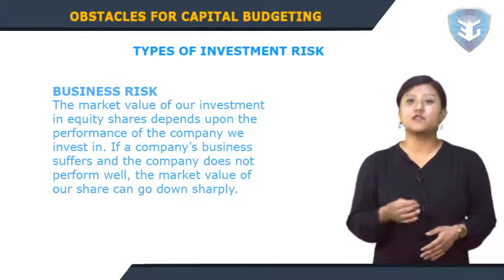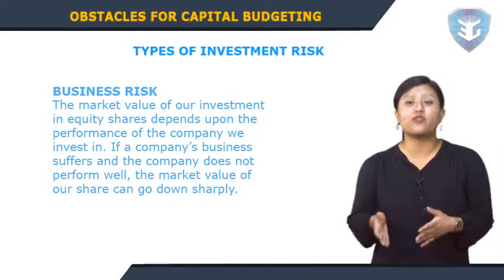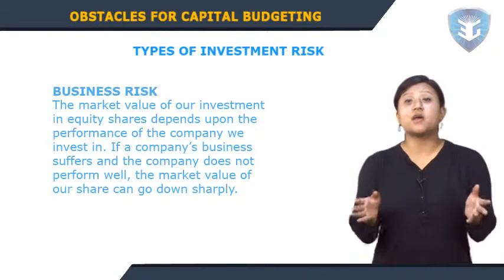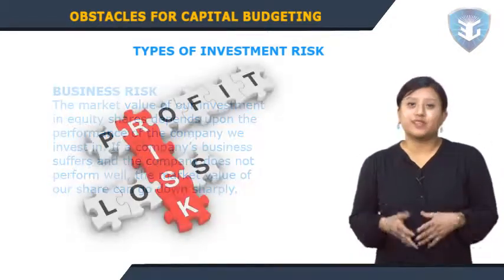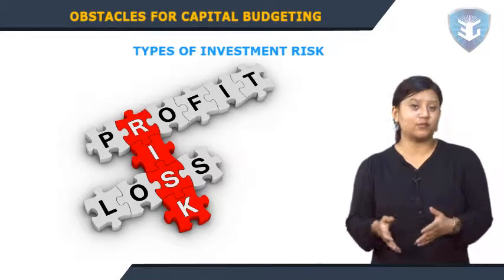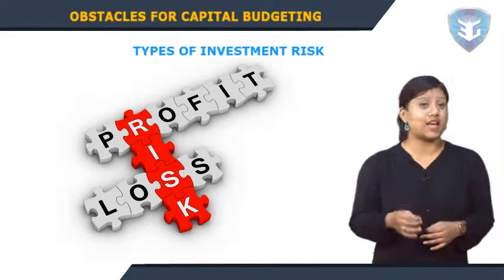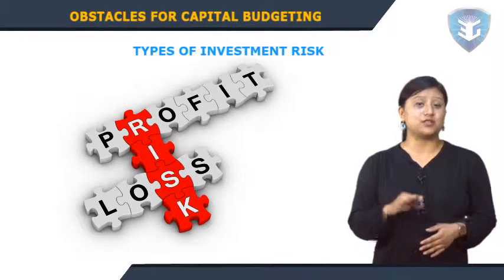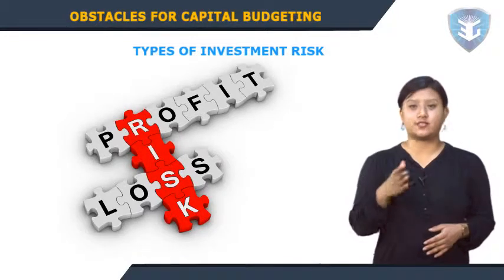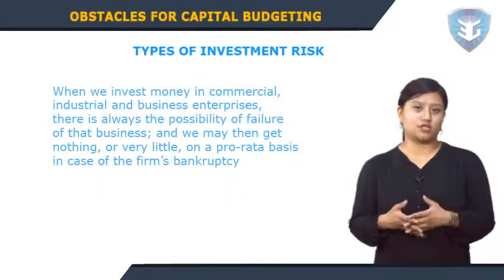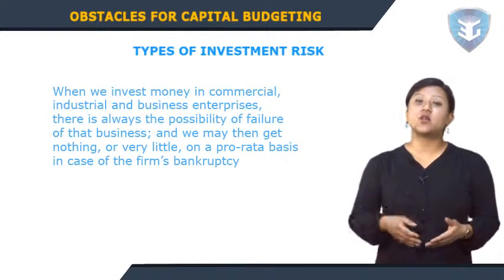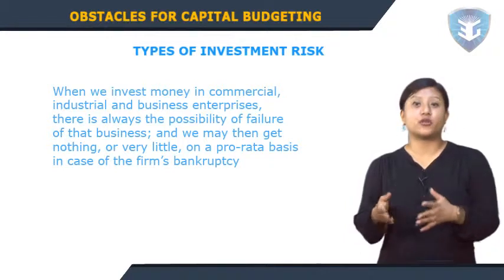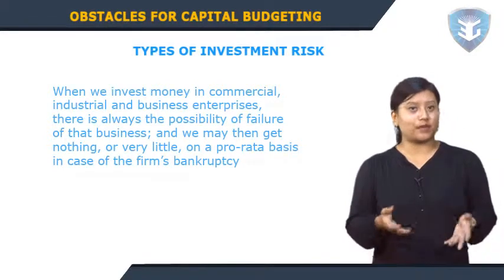Business risk. The market value of our investment in equity shares depends upon the performance of the company we invest in. If a company's business suffers and the company does not perform well, the market value of our share can go down sharply. This invariably happens in the case of shares of companies which hit the IPO market with issues at high premiums when the economy is in a good condition and the stock markets are bullish. Then if these companies could not deliver upon their promises, their share prices fall drastically. When we invest money in commercial, industrial and business enterprises, there is always the possibility of failure of that business and we may then get nothing or very little on a pro rata basis in case of the firm's bankruptcy.